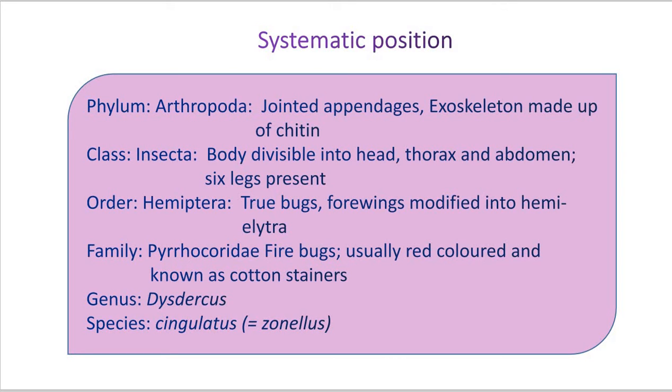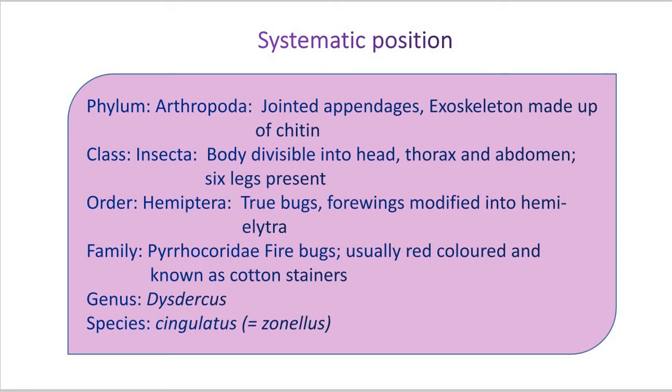The class Insecta, where the body of the insect is divisible into head, thorax and abdomen. The order Hemiptera is the order of true bugs. Here the forewings are modified into hemelytra. Hemi means half, elytra means wing. Half of the wing is hard and half is membranous.